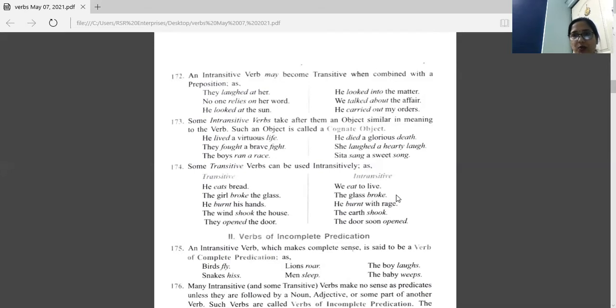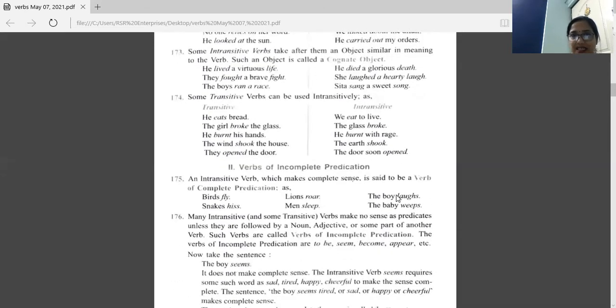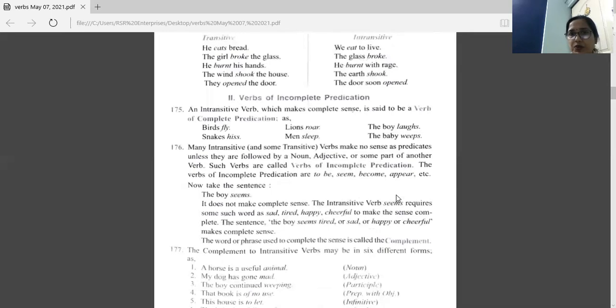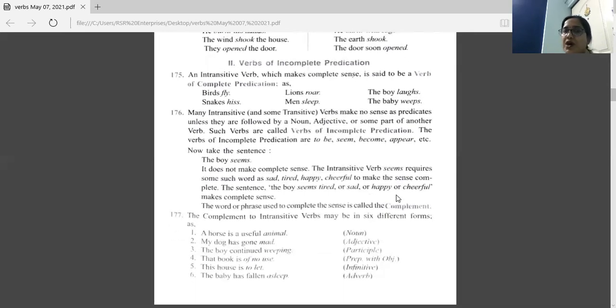Okay, that was a quick revision of what we studied yesterday. Now let's start with a new topic: verbs of incomplete predication. An intransitive verb which makes complete sense is said to be a verb of complete predication. Birds fly, giving a proper meaning. We don't need any other word to complete the meaning of the sentence. So in that case, fly is known as a verb of complete predication.